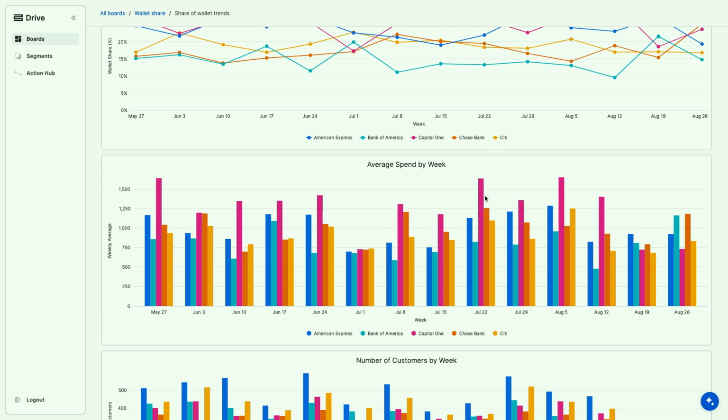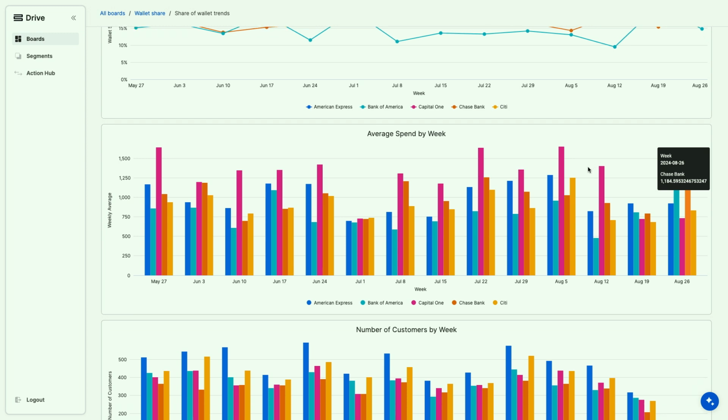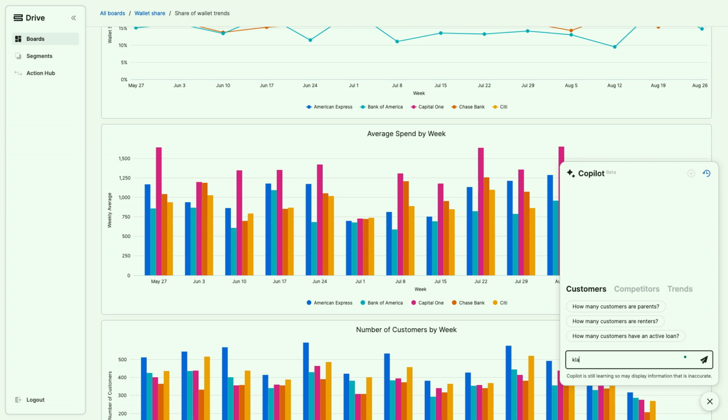Maybe around this point, July the 22nd, they've launched a campaign. So maybe I can go away and understand, are they sending an email? Or is there something that's driving this activity? And maybe I discover that what's happened was they set up something where they were saying, for example, Klarna customers, like they were targeting Klarna customers that also used Capital One and trying to drive more volumes into their platform.